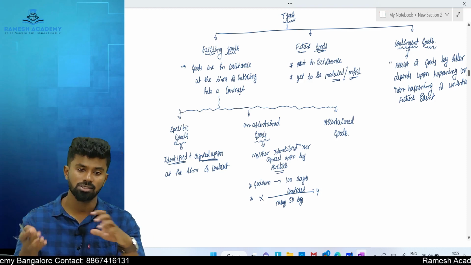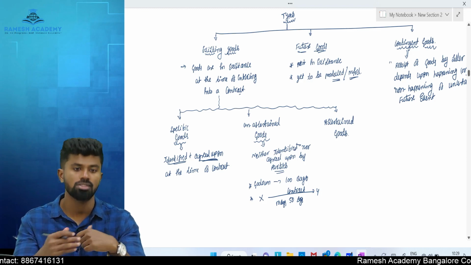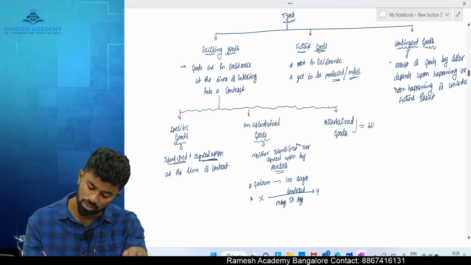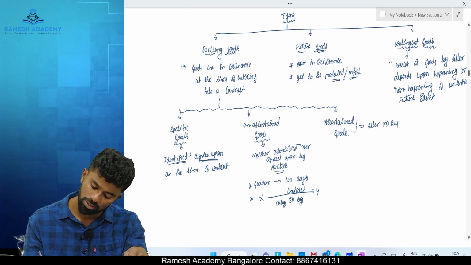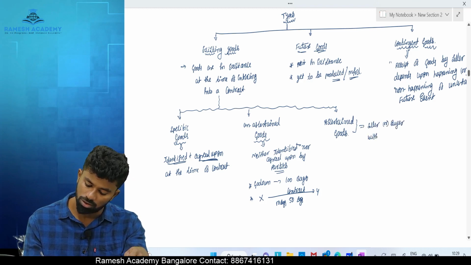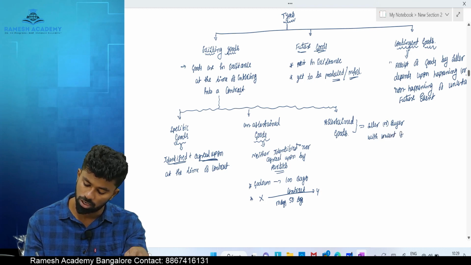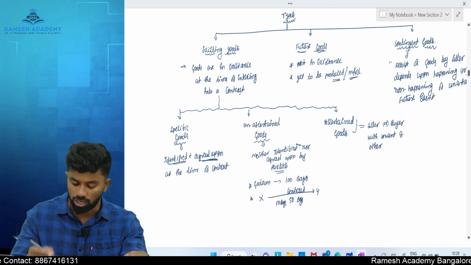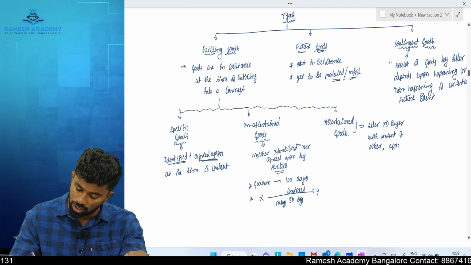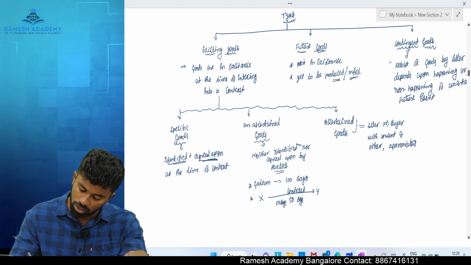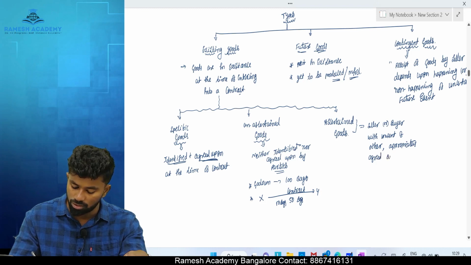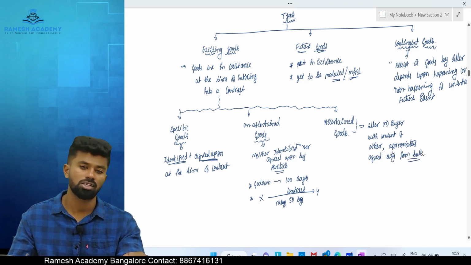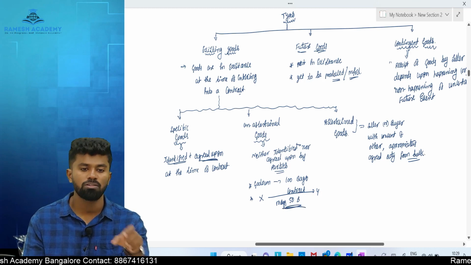Okay. Then comes ascertained goods. If there is a contract to purchase unascertained goods, after the contract is made, either the seller or the buyer with the consent of the other party, that is, if it is by the seller with the consent of the buyer, or if it is by the buyer with the consent of the seller, appropriates the agreed quantity from the bulk, then it becomes what goods? Ascertained goods. Means in this case, X agreed to buy 50 bags of sugar.